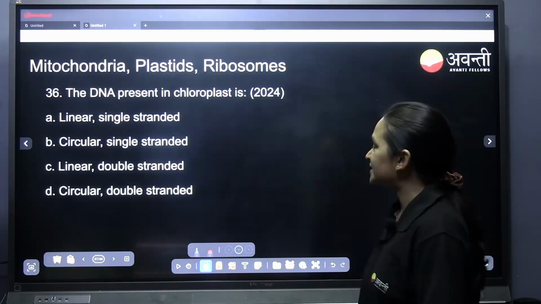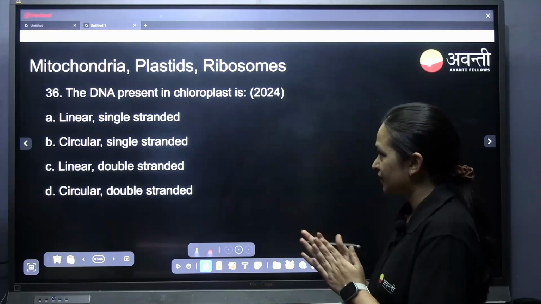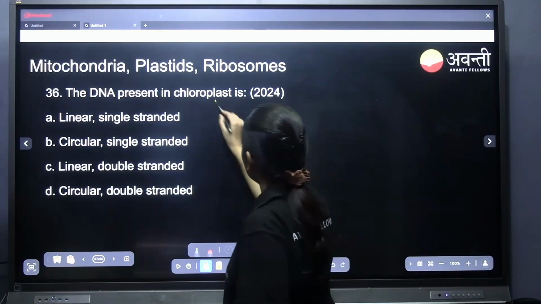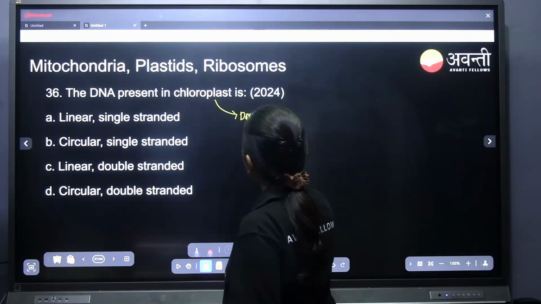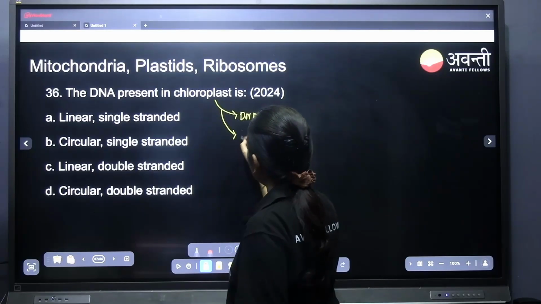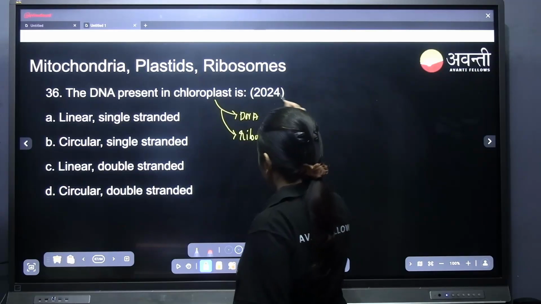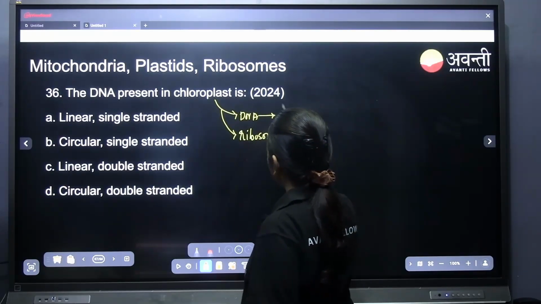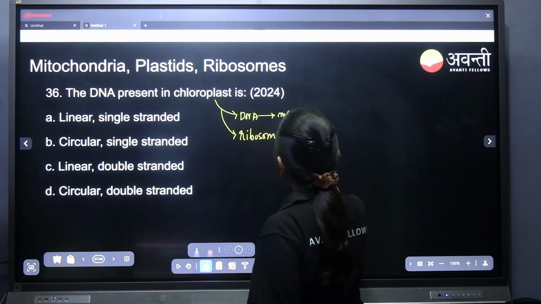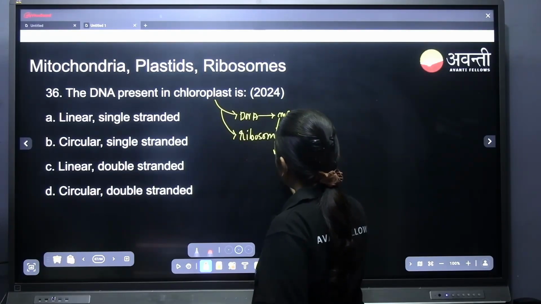The DNA present in chloroplasts. As chloroplast has its own DNA, it has its own ribosomes. So the DNA can be converted into mRNA, and mRNA with the help of ribosome will be converted into proteins.